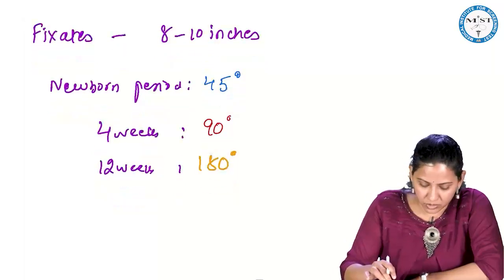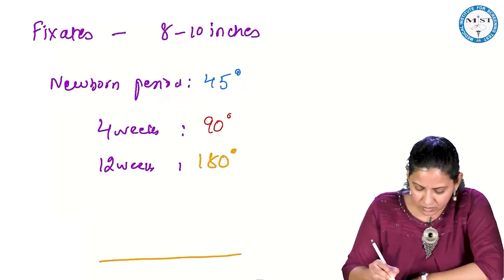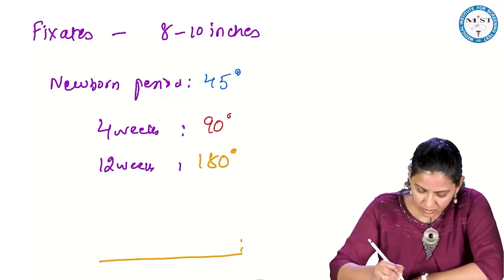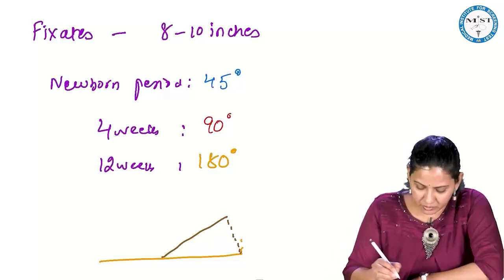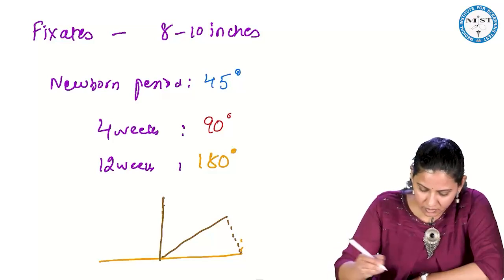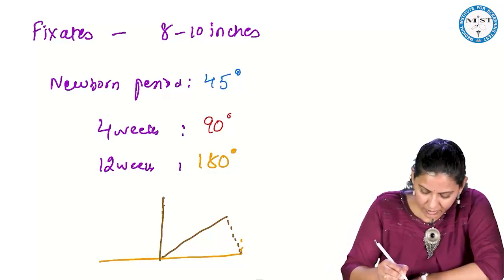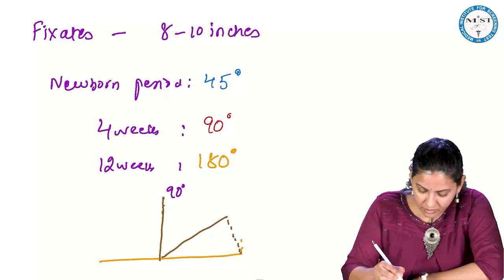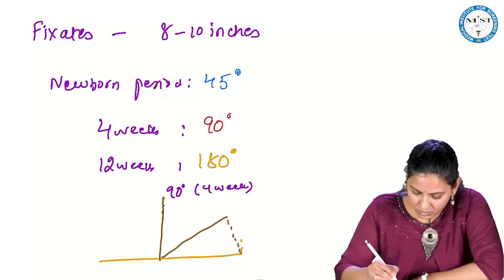Okay. So if you see pictorially, this is a child. So here 45 degree is till the newborn period, 90 degree, and this 90 degree is by 4 weeks. Okay, this is the 45 degree.